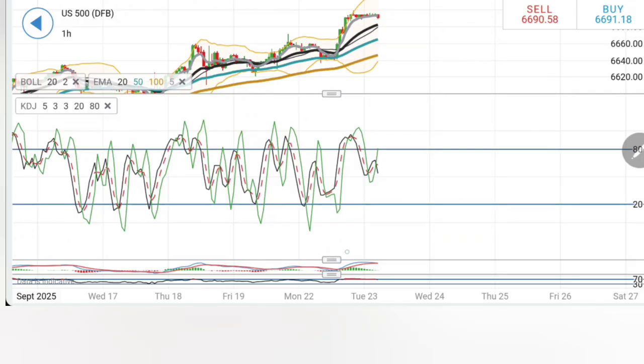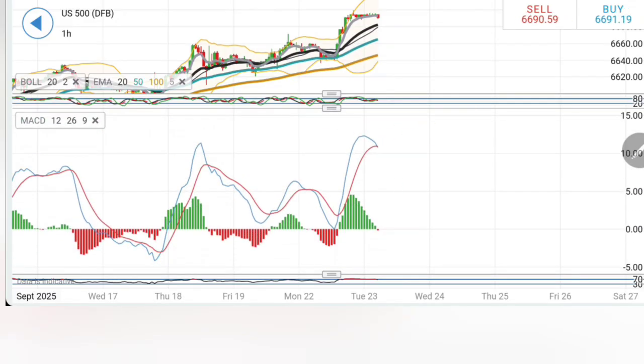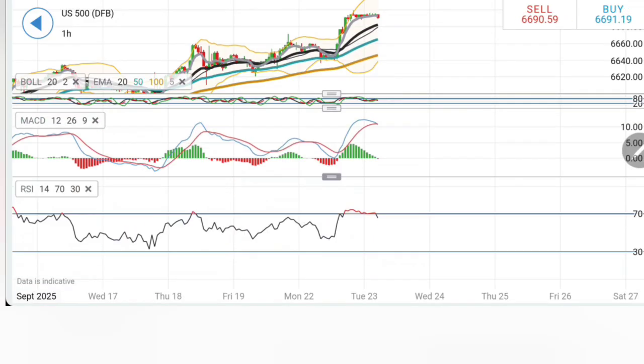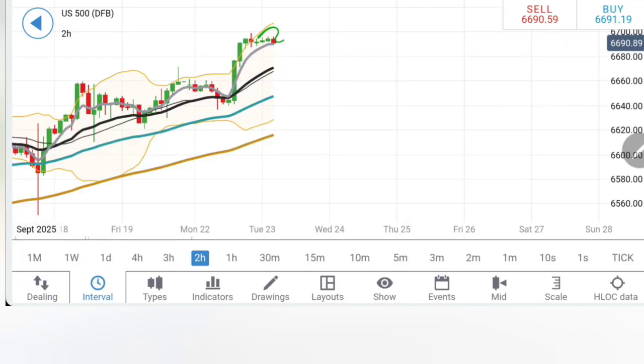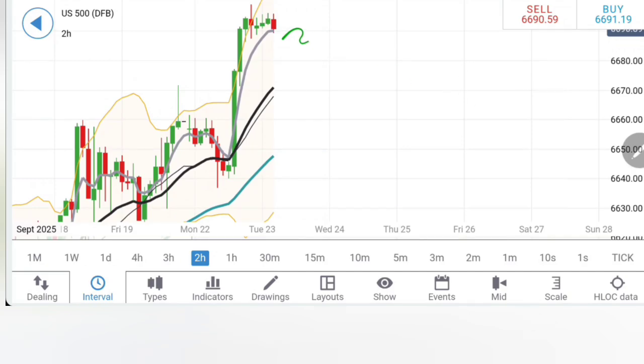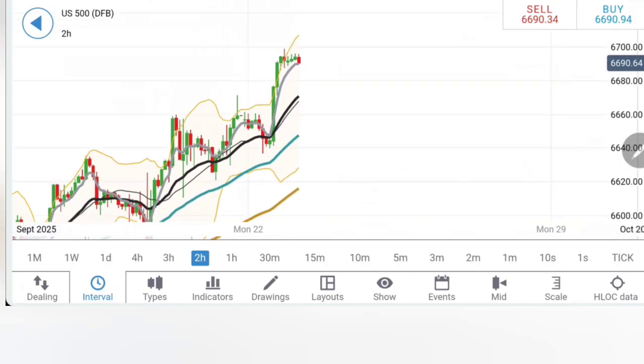That is pretty clear. Stochastic looking down, MACD at the top trying to cross over for sell. RSI is also coming out of the overbought zone here. If you look at 2 hour chart, see, since consolidation, this is taking a dip. This is the first candle. Now just wait for the next candle, and with the next candle, if you see S&P trading below 6687, stay with the sells for 6680, 6670, or rather I'll say 6680 and 6660 levels directly.